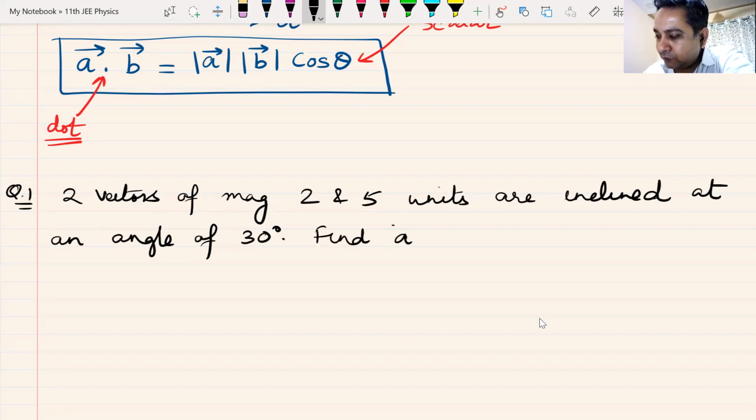Find A dot B. If I call one vector as A vector, if I call the other vector as B vector, what is A dot B equal to? Can I have your answers, please?